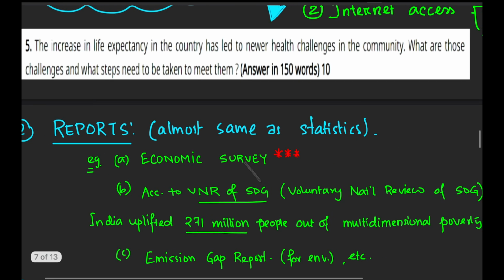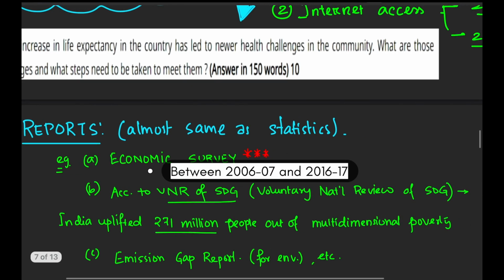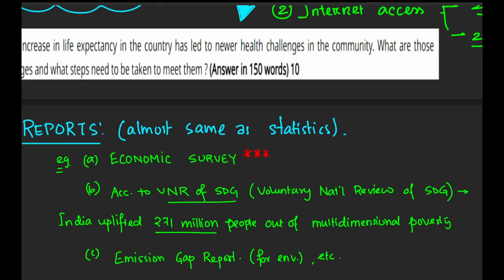And then there are some other reports as well. For example, according to the VNR of SDG, India uplifted 271 million people out of multidimensional poverty. So this type of report can definitely be quoted in the exams to do some value addition. Besides this, there are a lot of reports with respect to the environment portion of GS3. All those reports, for example, the Emissions Gap Report and the Adaptation Gap Report, can definitely be quoted in the exams.